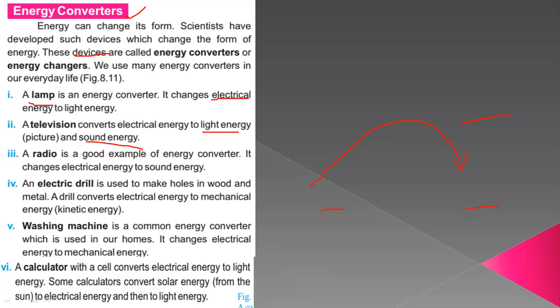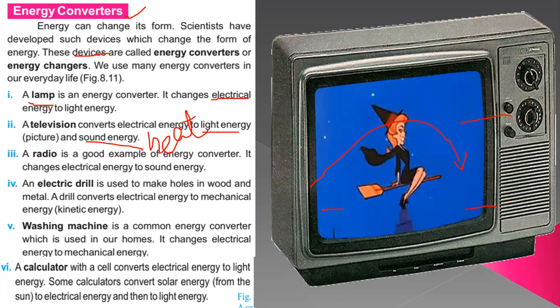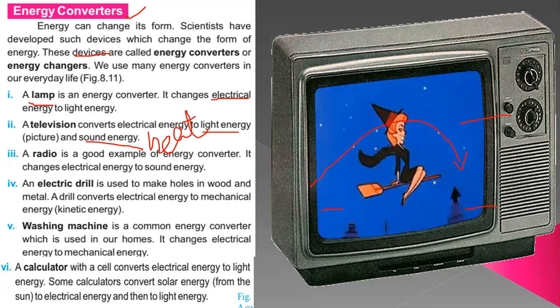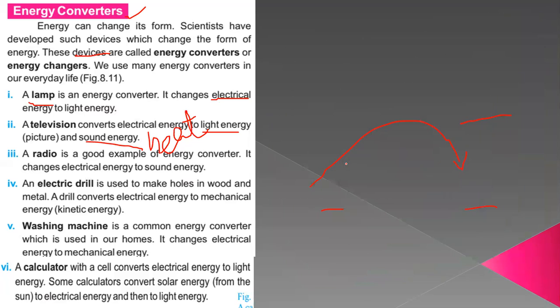You can hear lots of things, and heat energy is also produced by these appliances. This is very important. Nowadays you are consuming too much screen time, sitting and watching your lectures in front of the television. So electrical energy changes into light and sound energy.